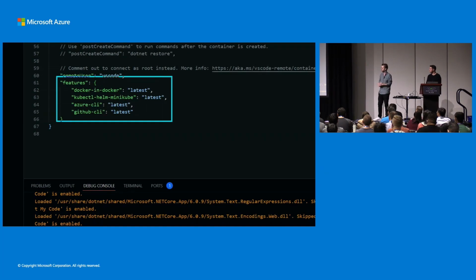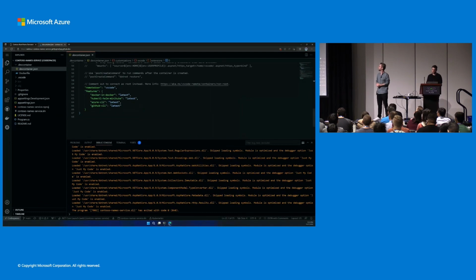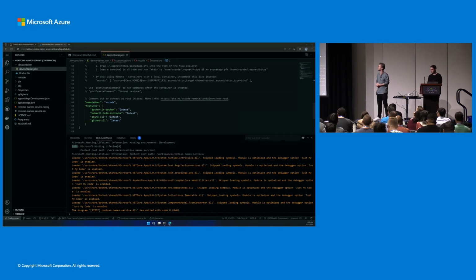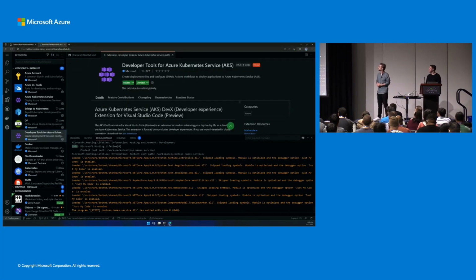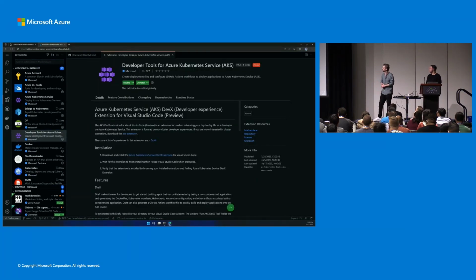That's where we're going to get Draft from. So this looks good. We should be good to check out the actual extension page for the AKS developer experience. Just check and make sure it's installed. And here we can see it's there.